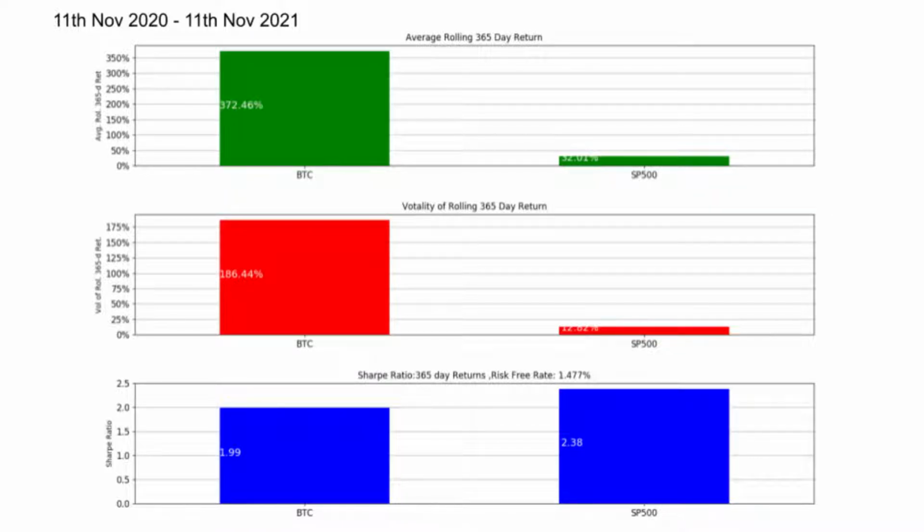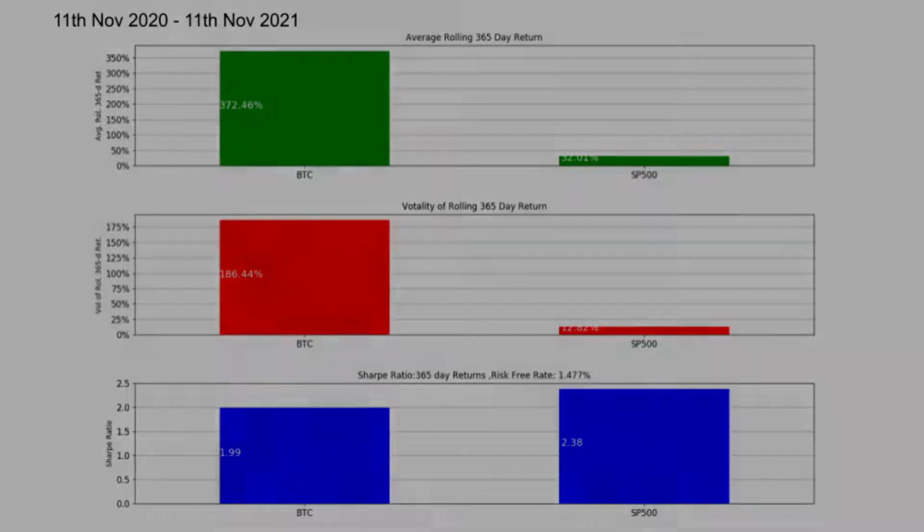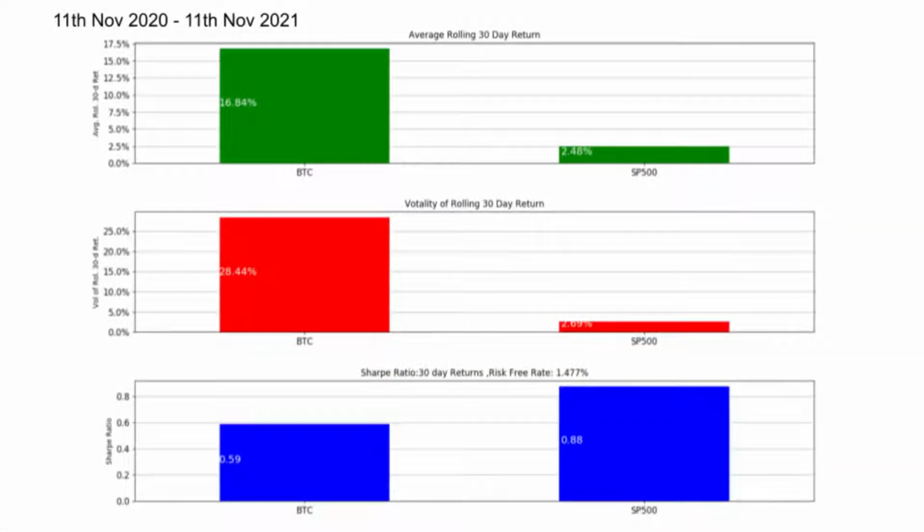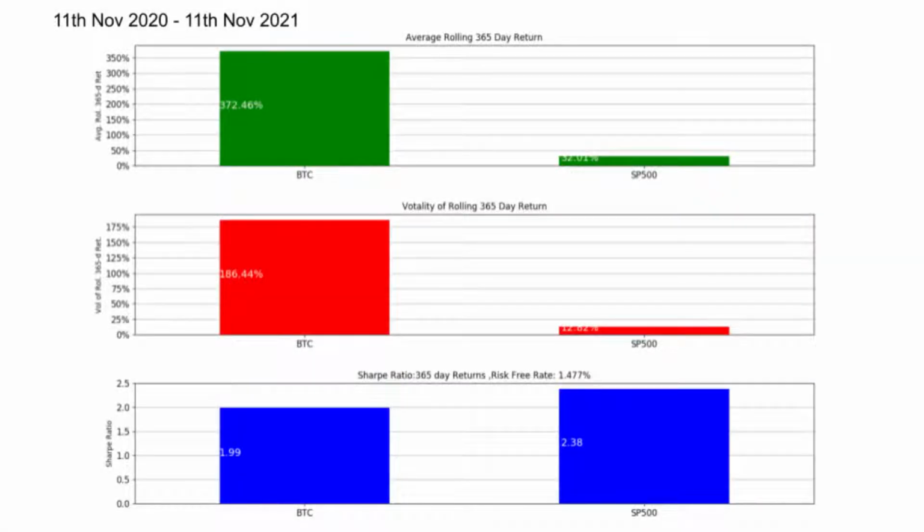It is 2 compared to 2.38 for the S&P 500. So in this 1-year period, both these assets performed better compared to the 2-year period. Another thing I want to point out here is that for both 30-day returns and 365-day returns, the S&P 500 Sharpe ratio has been higher than BTC.